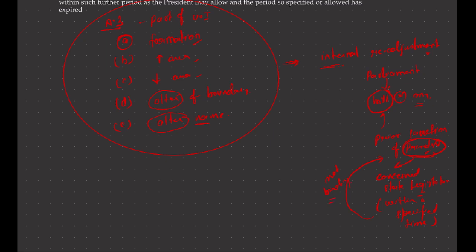It is entirely at the discretion of the President: if the President wishes, the President can go with the concerns of the state legislature, or if the President wishes, the President can entirely dismiss the concerns of the state legislature.